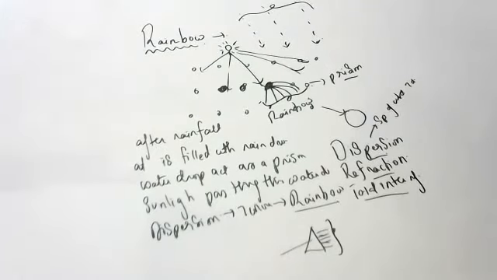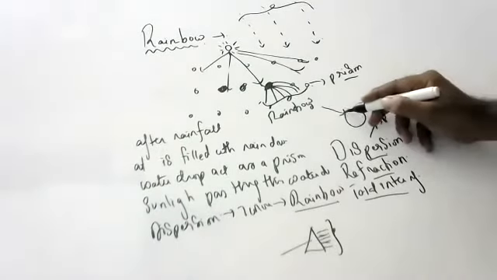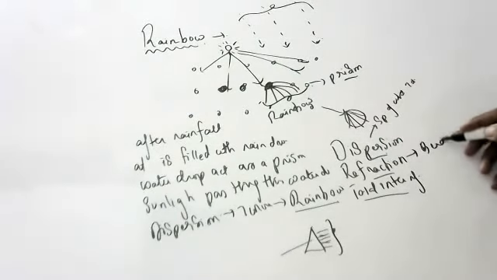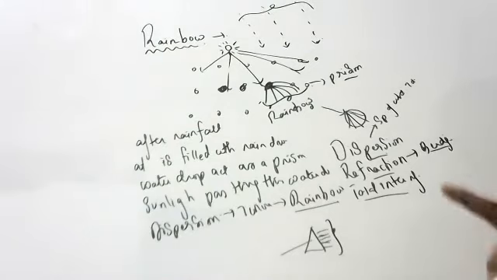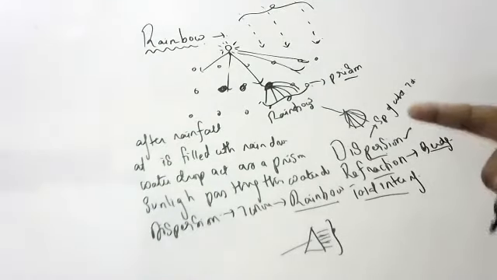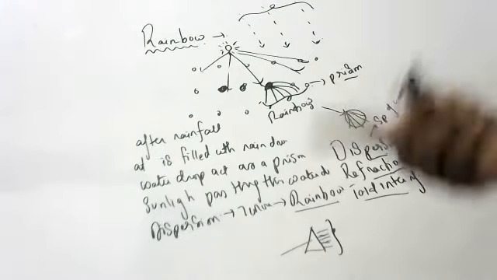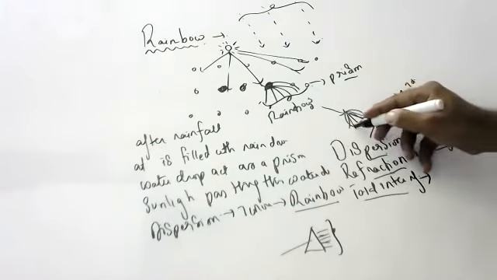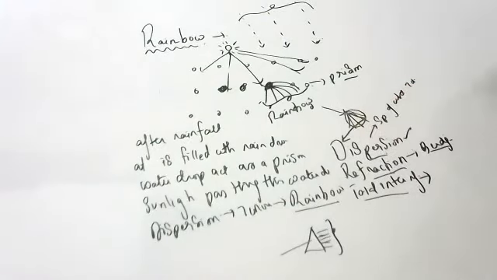Apart from this, after dispersion, light will also undergo refraction. Bending of light is called refraction, when it passes from one medium to another medium. What is dispersion? Splitting of white light into seven different colors. What is refraction? Bending of light. And what is total internal reflection? It means the light undergoes total internal reflection and comes out.